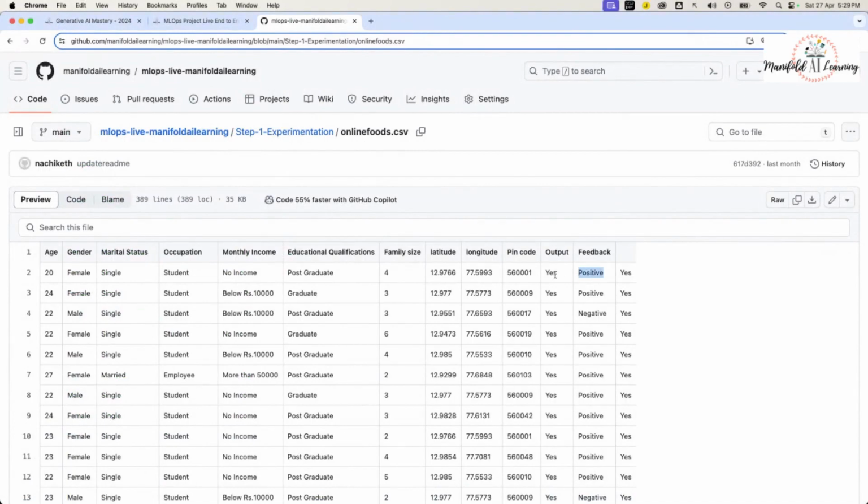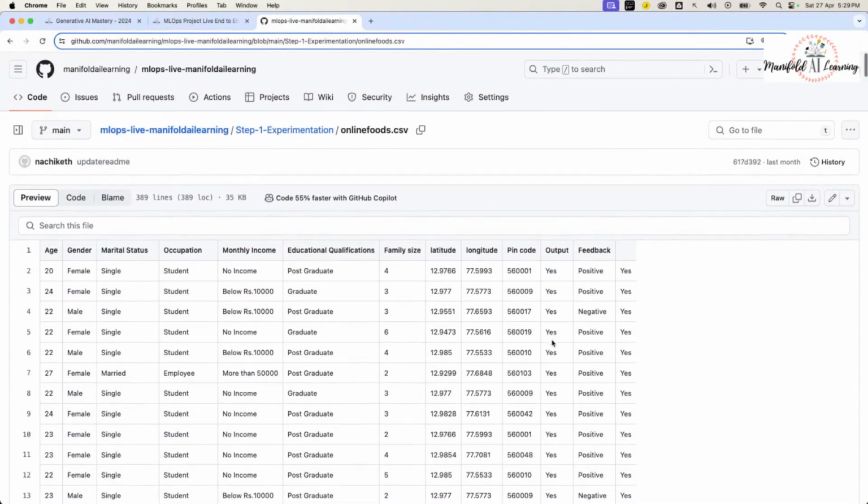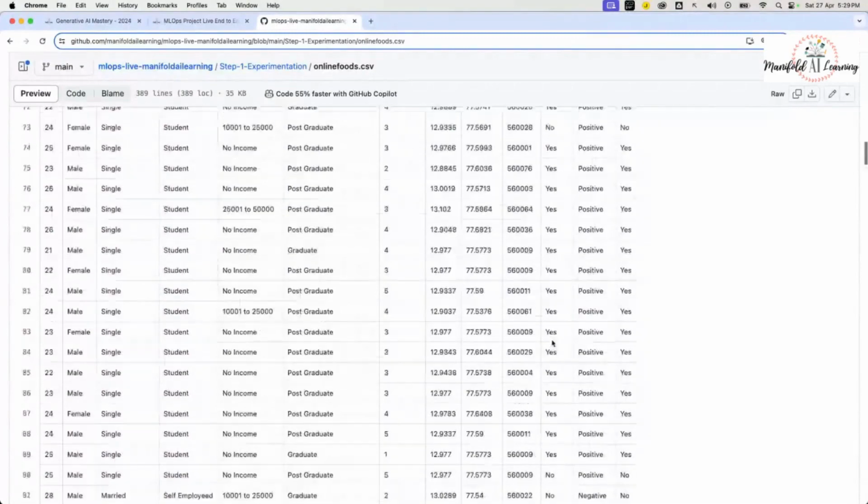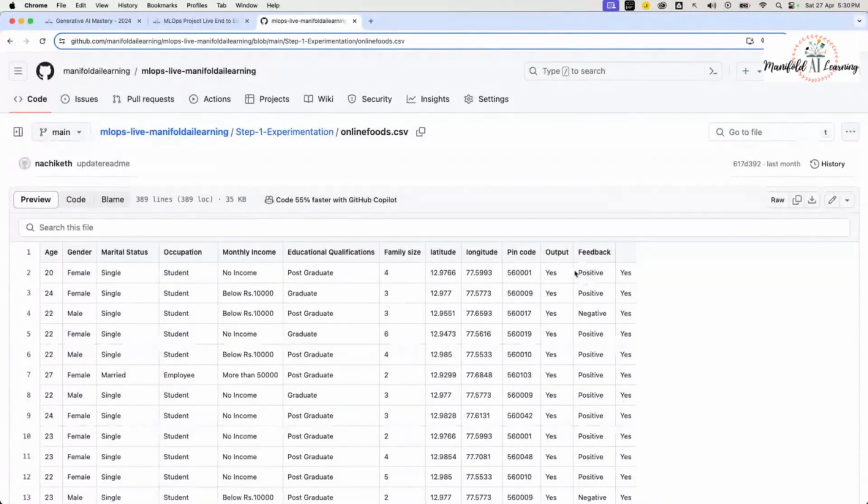In our case, I believe the target is basically the positive. So let's have a quick check into our data set and take a quick look at it.